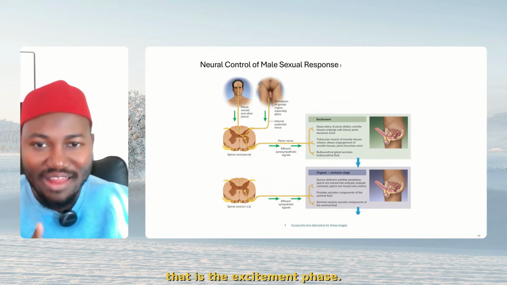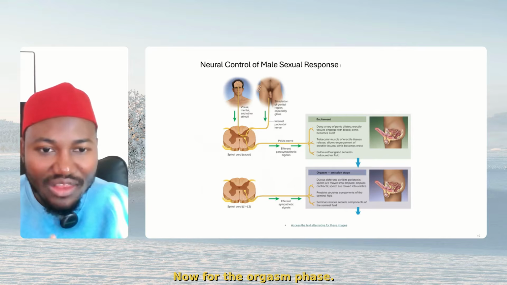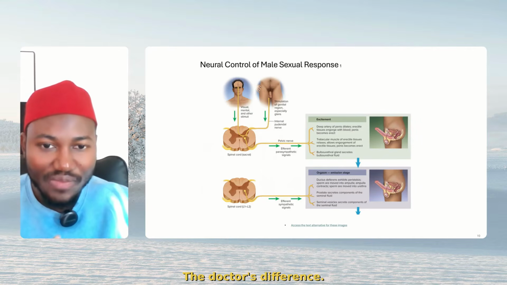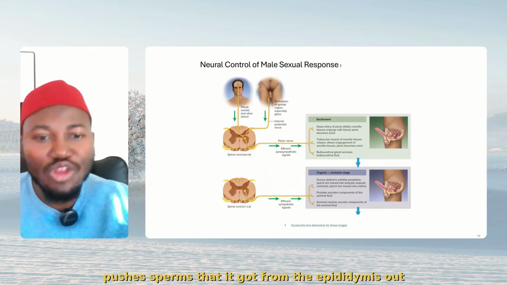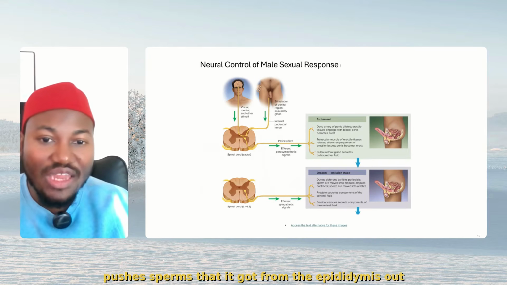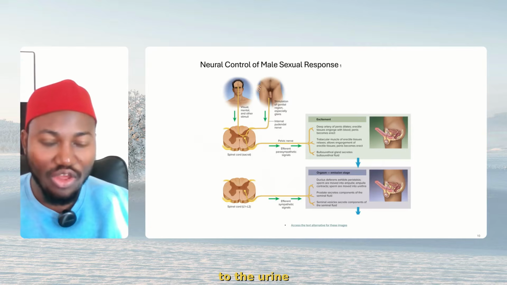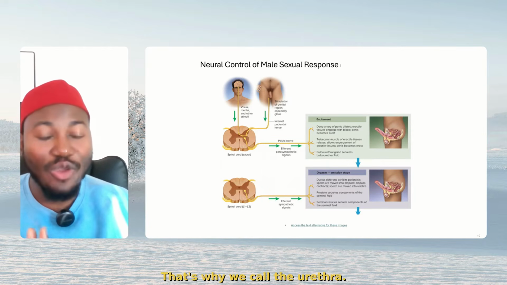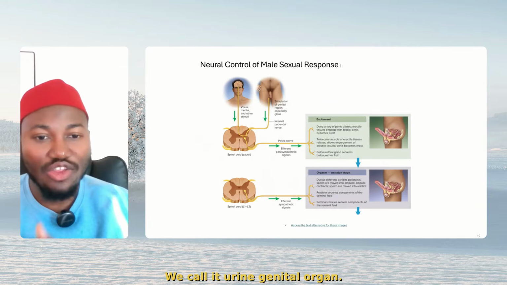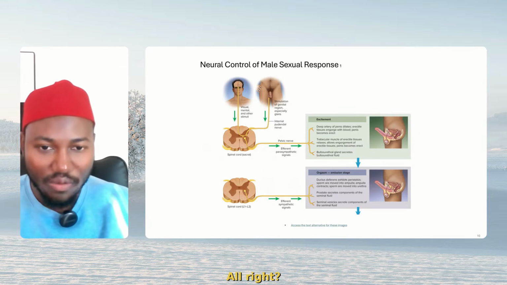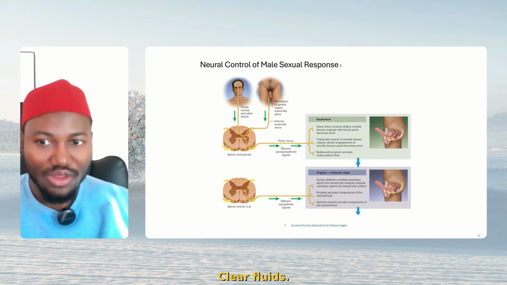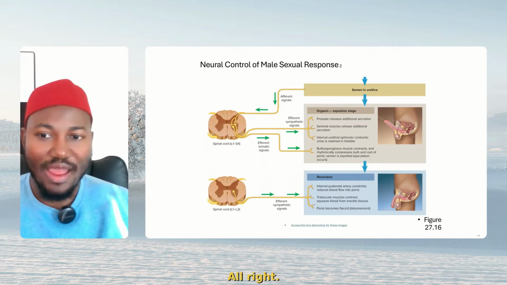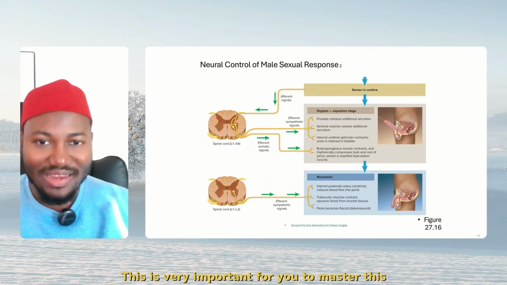Now, that is the excitement phase. Now, for the orgasm phase, this is everything that occurs. The ductus deferens exhibits peristaltic movement, pushes sperm that it got from the epididymis out through the urethra, through the mouth of the penis. That's why we call the urethra a urinogenital organ. All right. Also, seminal vesicles and the prostate secrete fluids, clear fluids. All right. This is very, very important for you to master this diagram.